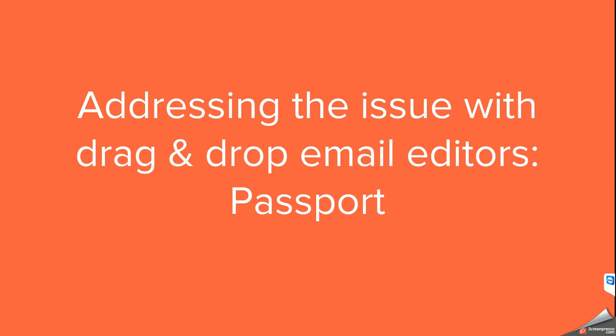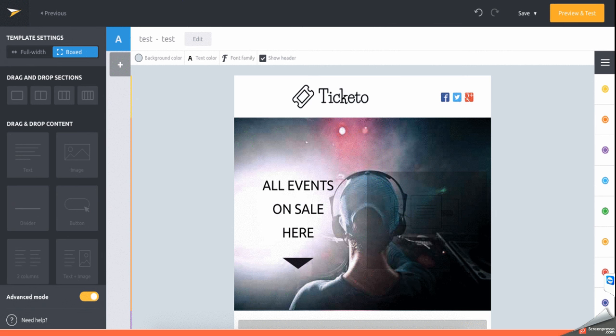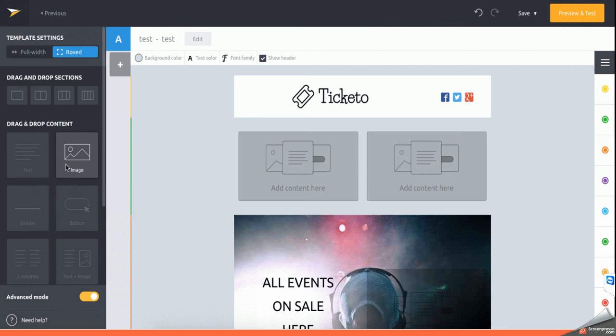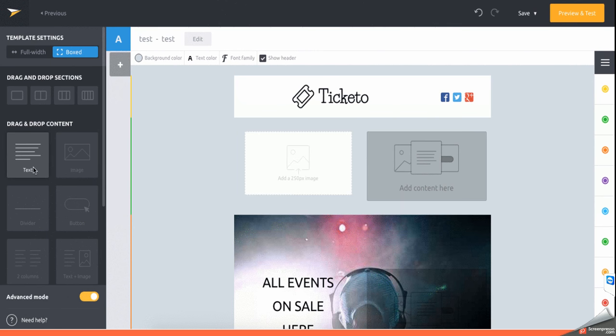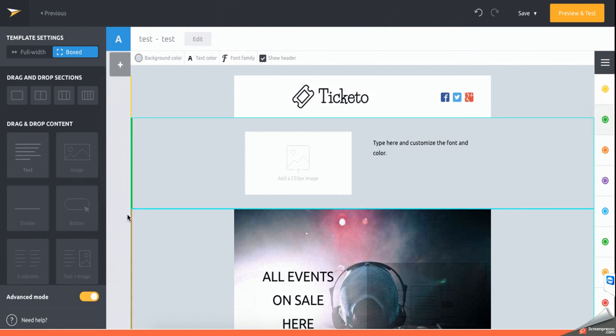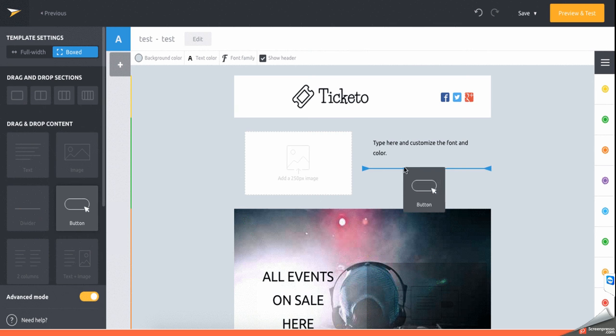They wouldn't have to code any HTML, no understanding of all those nested tables. So this is a small example of what we provide to our client. So the Passport is quite easy, just drag and drop, put your image, put your text, etc.